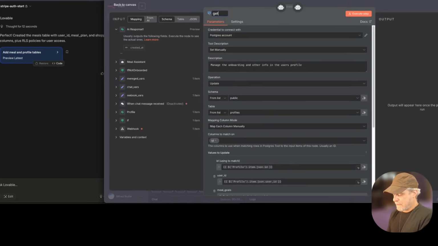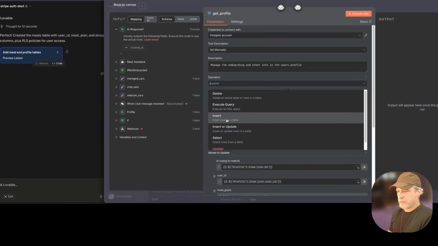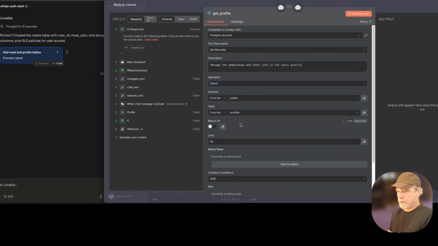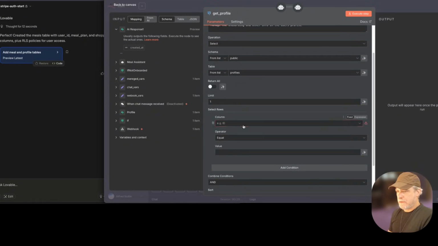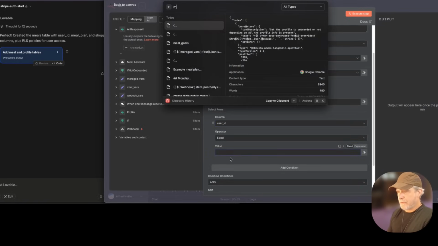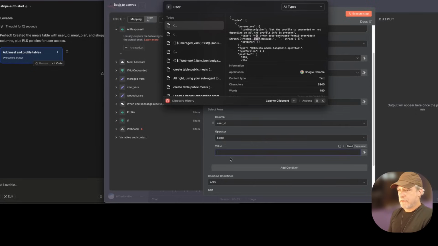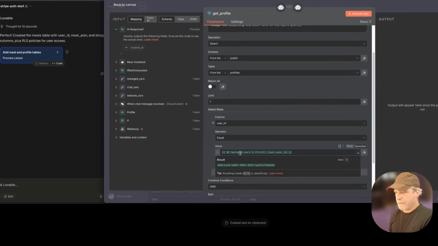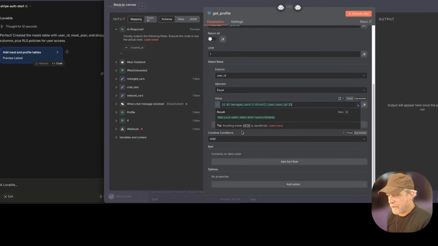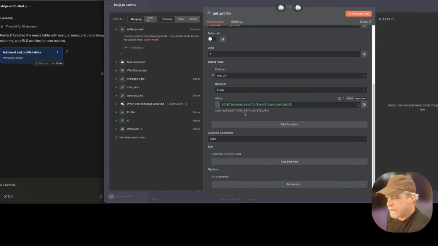Get profile. Okay. So we're just going to go get the profile. And we're going to get profile. We're going to return 1. And it's going to be user ID. But remember, we're going to get it from the merged vars. Always from the merged vars. Here we go. And I spelled it completely wrong, but I am not going to change that. Actually, I think if I changed it, it would change it everywhere.